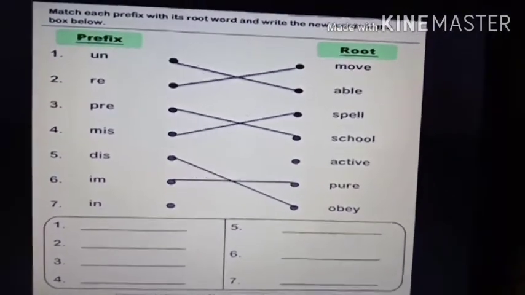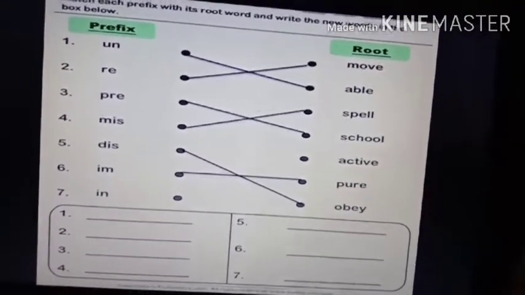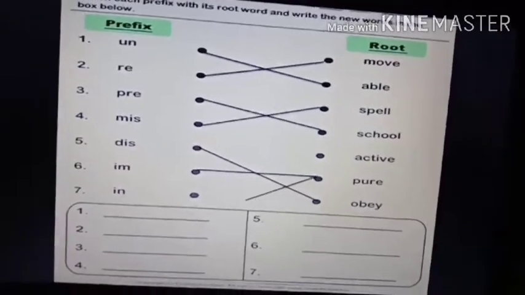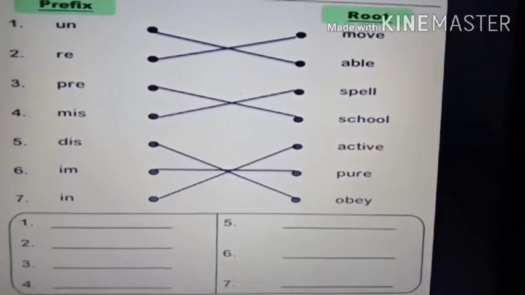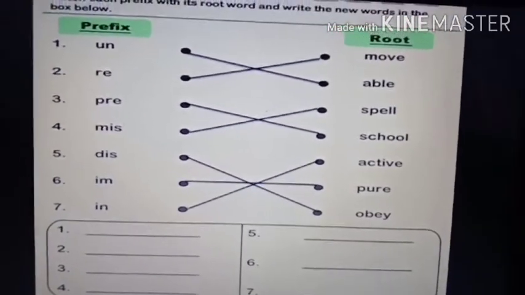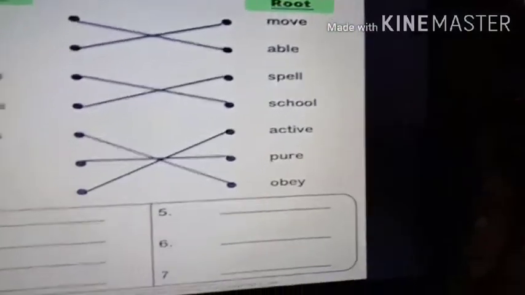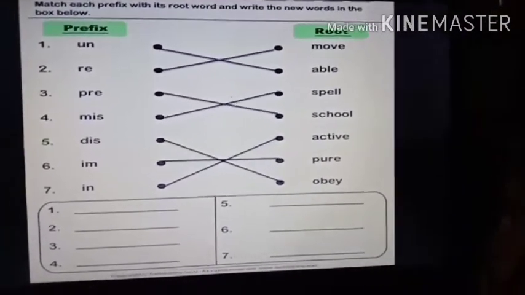And the last one everybody will know. IN will be matched with active. So active, inactive. When you are very active, then you say you are very active. But when you are not active, okay, when you're not active, we say you are inactive. Understood?